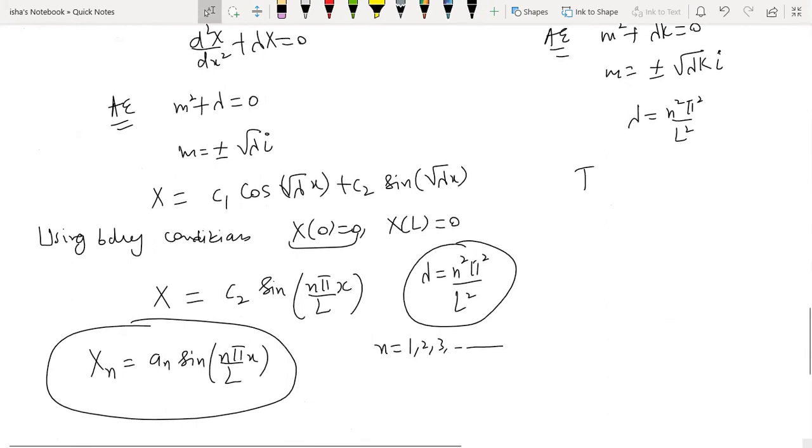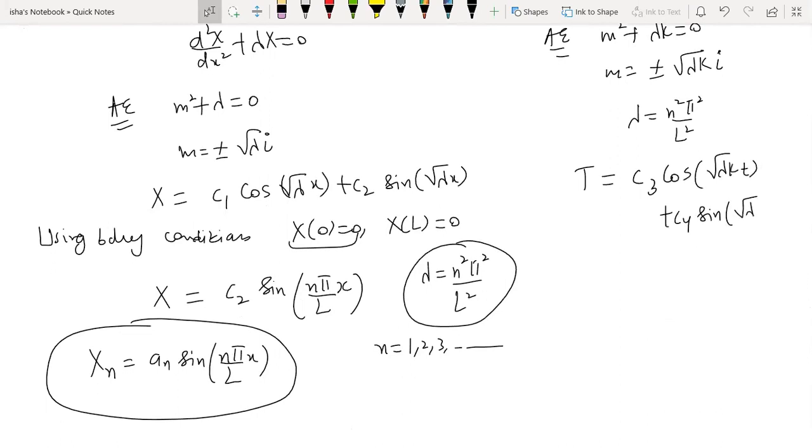So you will get your T as, again, two terms: c3 cos root lambda k t plus c4 sine root lambda k t, just like here we got X is equal to c1 cos root lambda x plus c2 sin root lambda x.